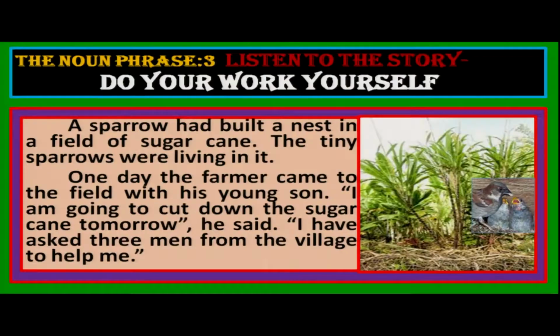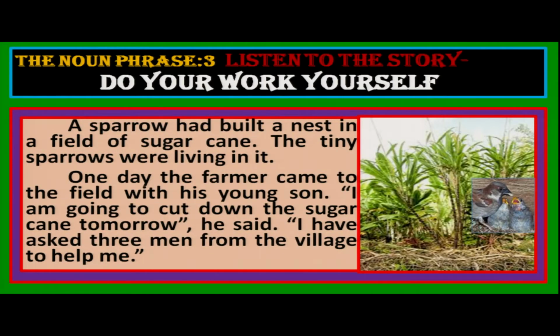Once a sparrow had built a nest in a field of sugarcane. The tiny sparrows, the little sparrows, they were living in that nest. So, my dear children, there was a sparrow, mother sparrow. She had built a nest, and in that nest, the tiny or the little sparrows, they were living. One day what happened? The farmer came to the field with his young son.